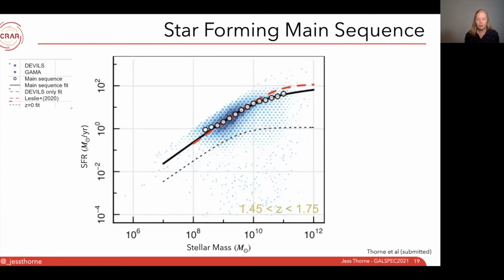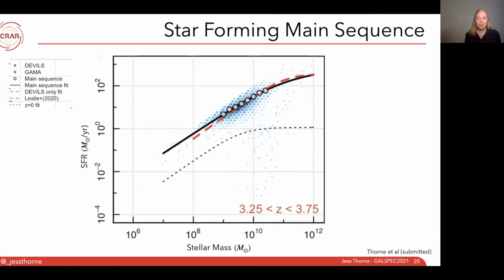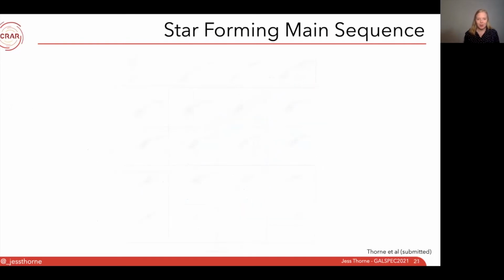We also see a clear evidence of the evolution of the normalization, i.e. as we get further out in redshift, our star formation rates get higher for a given stellar mass. But when we start to get to much higher redshifts at about redshift 3 to 3.5, we don't see any evidence of bending at all. It becomes very linear. So here I show all of our redshift panels.